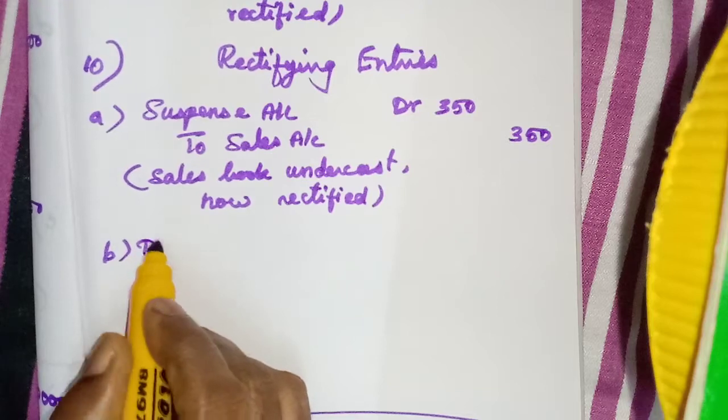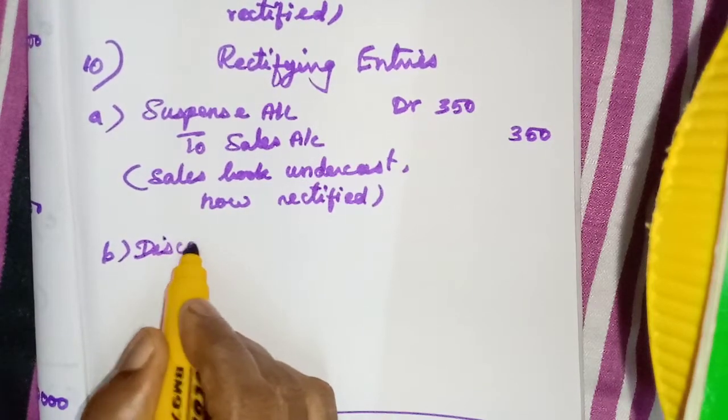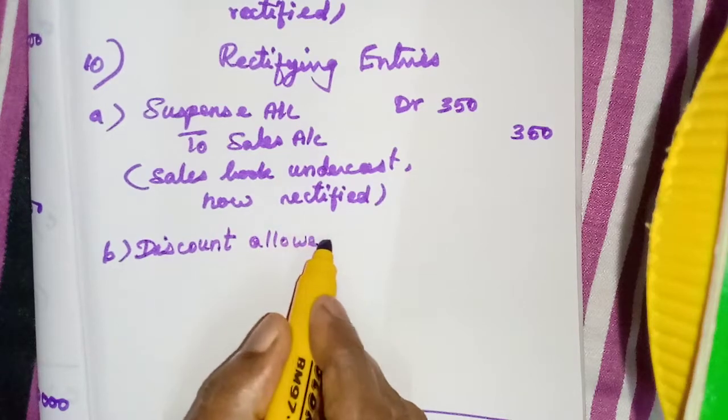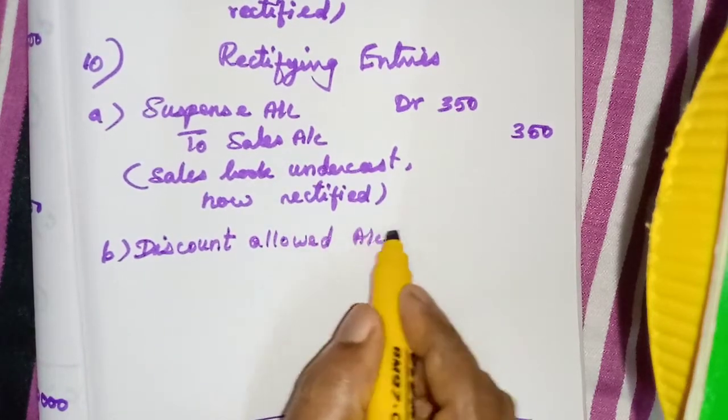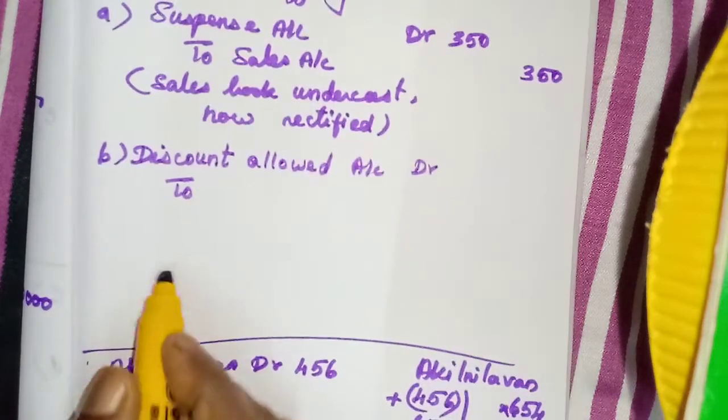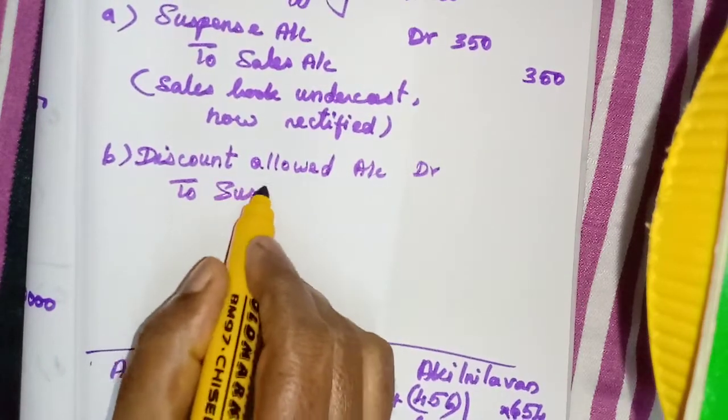So discount allowed, you have to write discount allowed. If it is on the credit side, discount received. Discount allowed account debtor to suspense account.